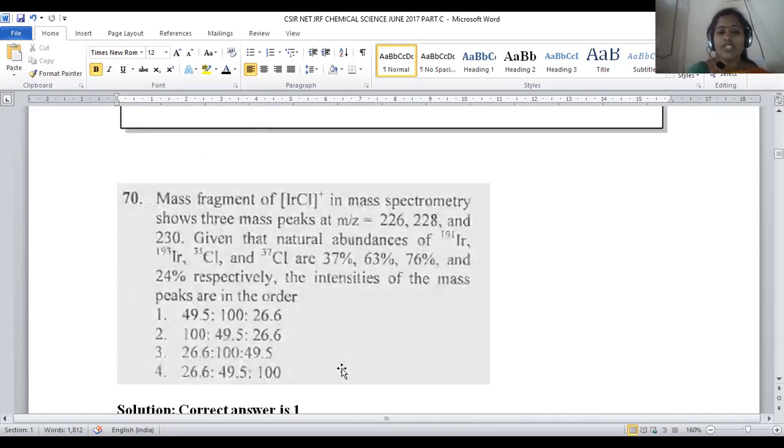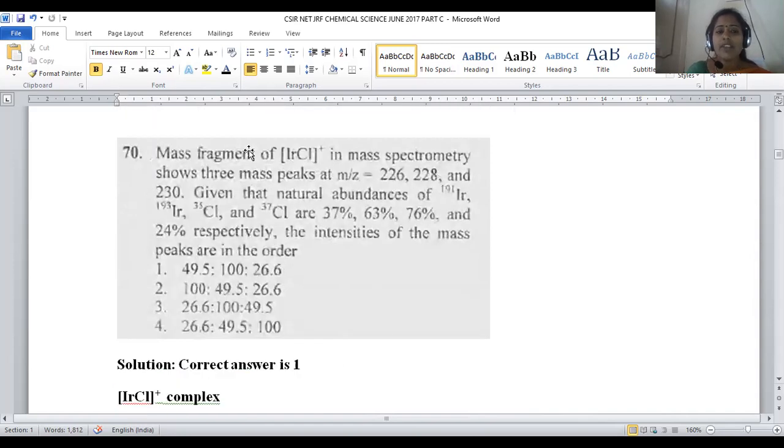Let us move on to the last question of the series. The mass fragment of iridium chloro monopositive in mass spectrometry shows 3 mass peaks, M by Z 226, 228 and 230. Given that the natural abundances of iridium 191, iridium 193, chlorine 35, chlorine 37 are 37%, 63%, 76% and 24% respectively, the intensities of the mass peaks are in the order of, okay.